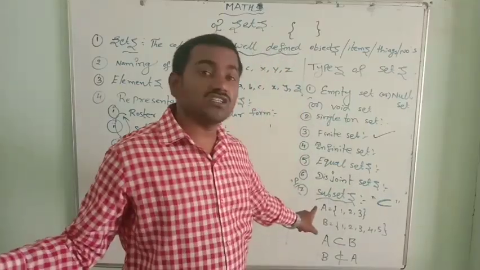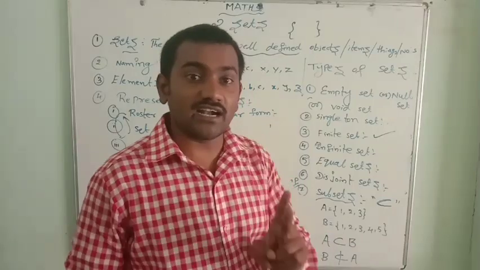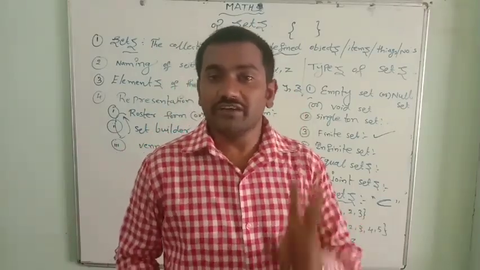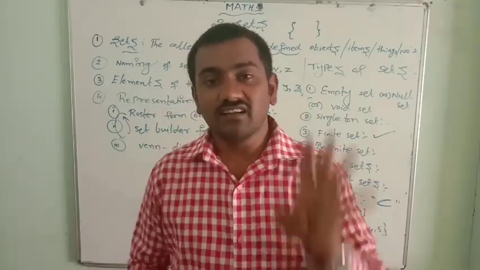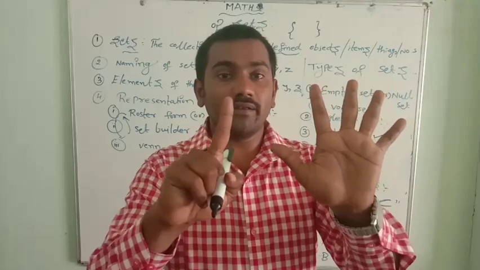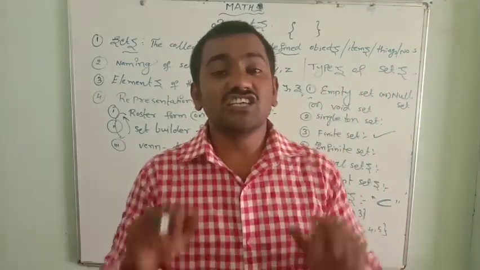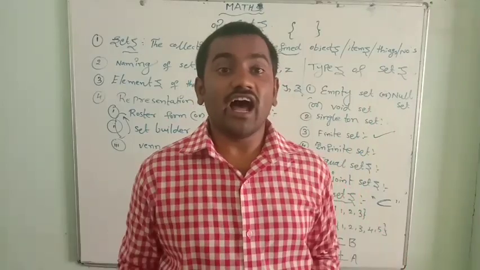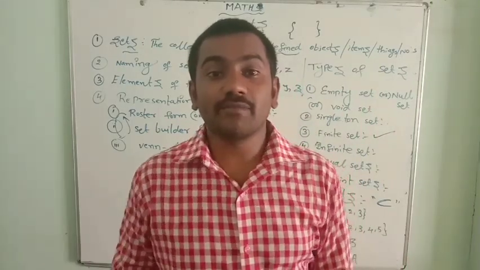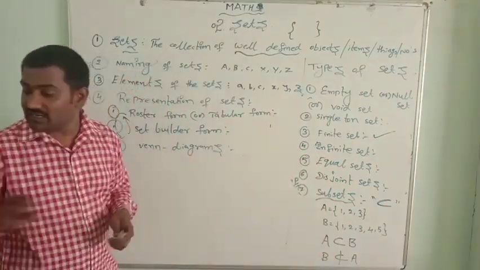So till now we have learned the types of sets. One is the empty set. The second one is the singleton set. The third one is the finite set. The fourth one, the infinite set. The fifth one, the equal set. The sixth one, the disjoint set. The seventh one is the subset. And the eighth one, the last type of set, is the universal set.